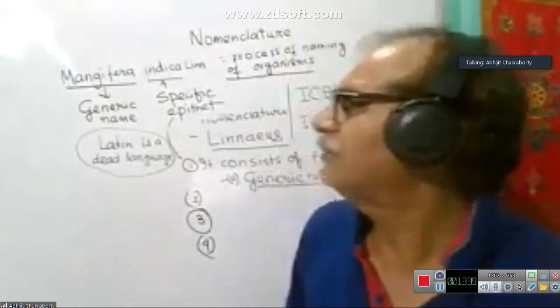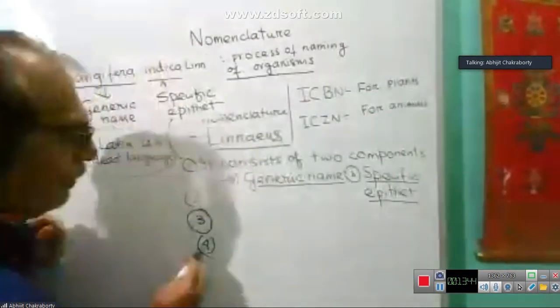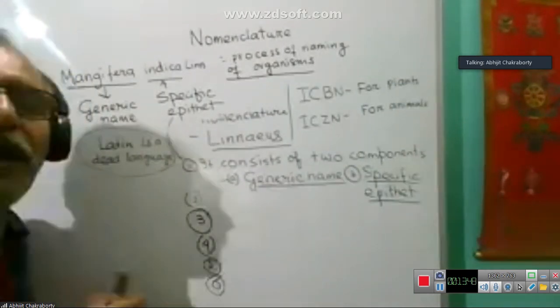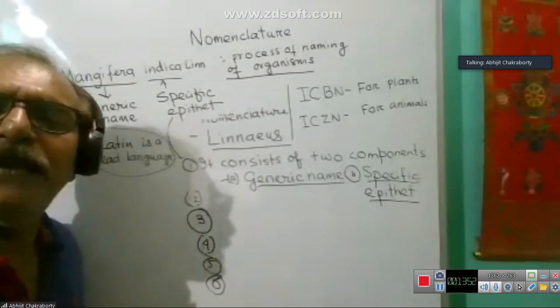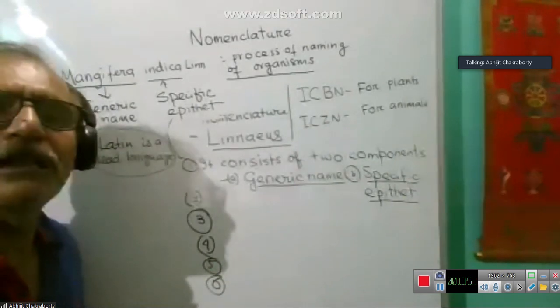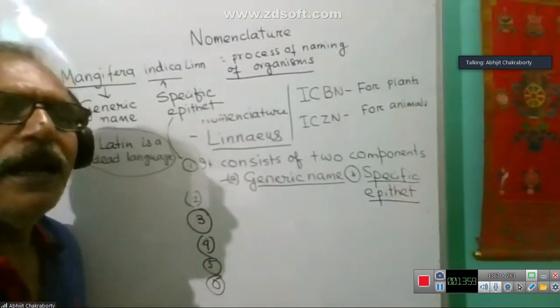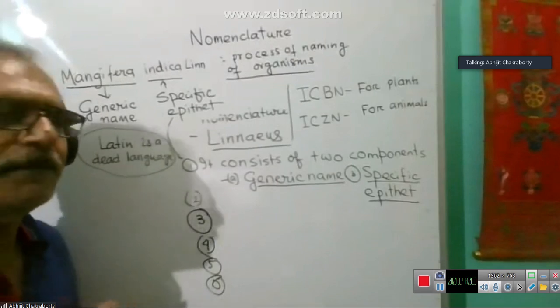Next point, I think, is point number 6. Already I discussed 5, now 6. The 6th point is: generic name and specific epithet of any biological name are required to be underlined separately. I am repeating it again.